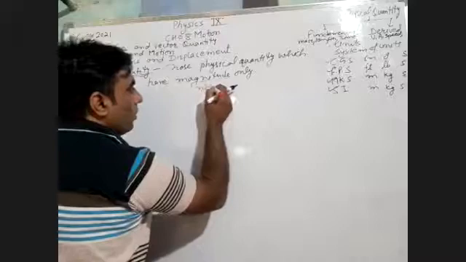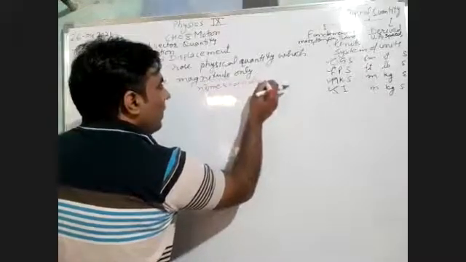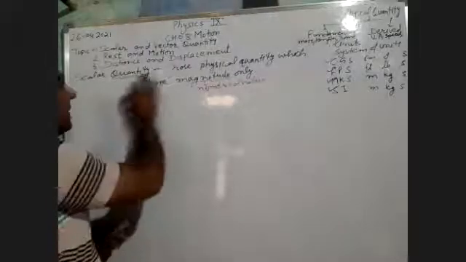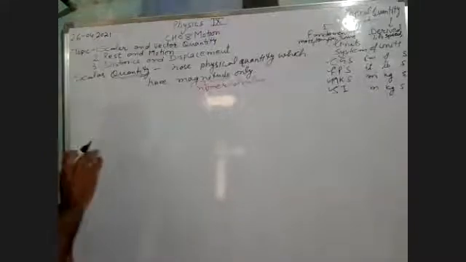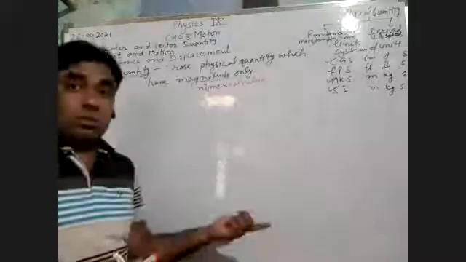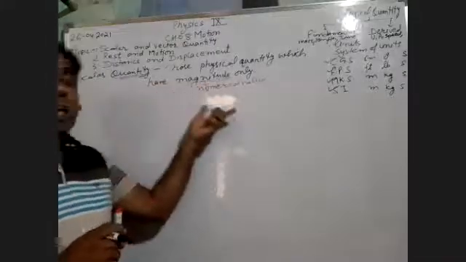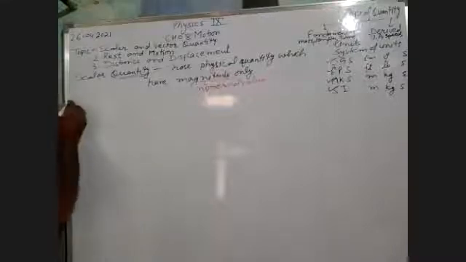Magnitude means numerical value. Only having a numerical value, only having a constant value, are known as scalar physical quantities. So we are going to discuss quantities which have only magnitude and which have direction also. Those quantities which have only magnitude, only a numerical value, are known as scalar physical quantities.